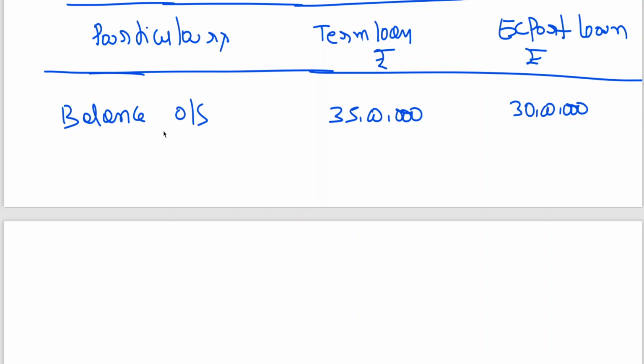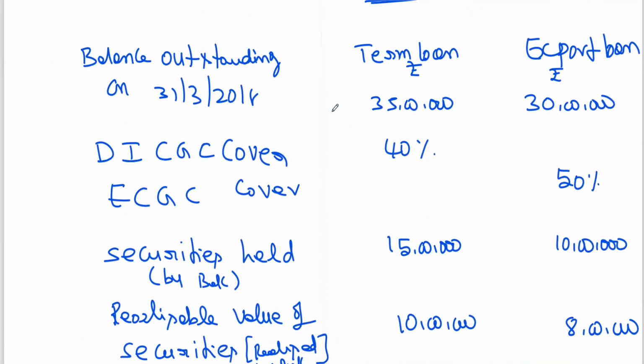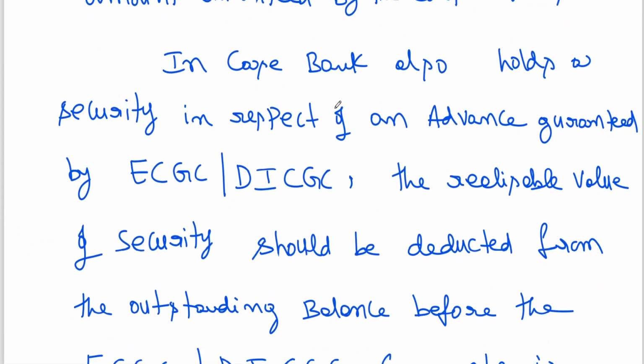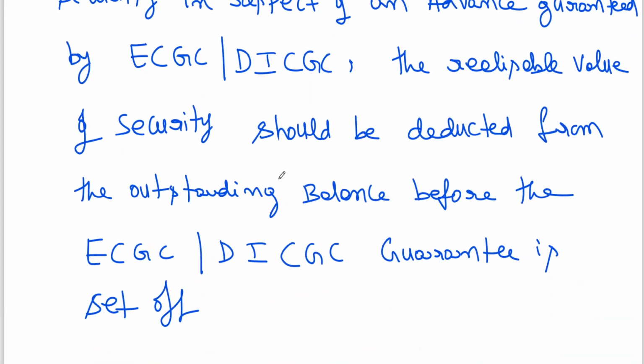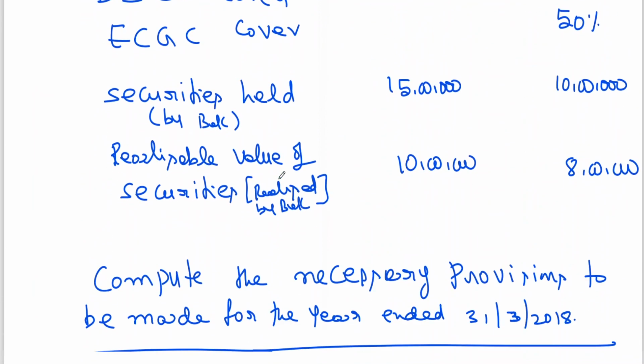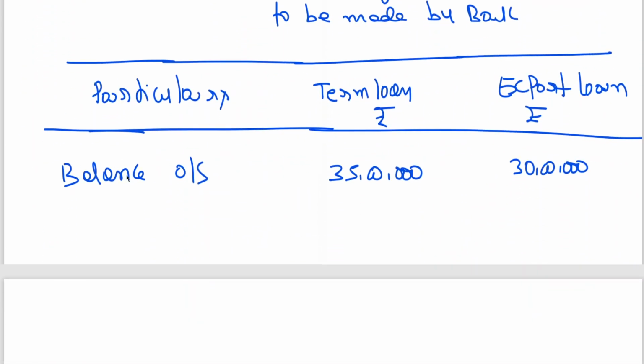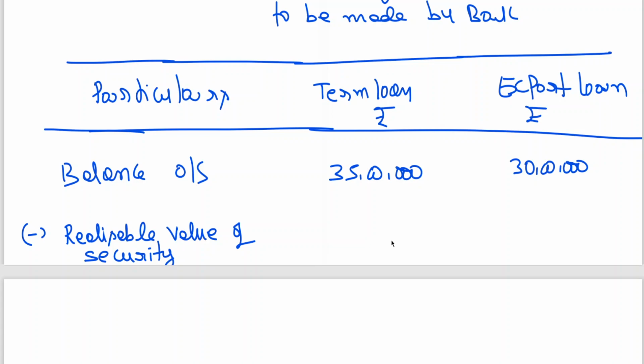Okay, now first I told you the notes which I have dictated here. In case bank also holds security in respect of an advance guaranteed by ECGC, DICGC, the realizable value of security should be deducted from outstanding balance before ECGC, DICGC guarantee is set off. So that means first what is that I should do? Balance outstanding. From this I must deduct realizable value of security.